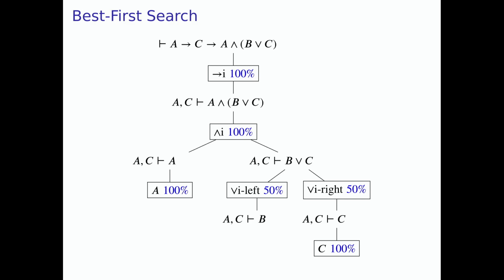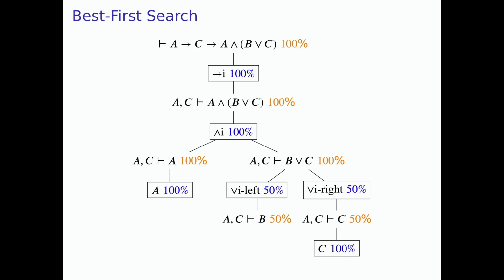And then based on these success probabilities, we calculate the priority of our goals. So here we start for the initial goal with 100% priority, and then each time we apply a rule, we just multiply the priority of the parent goal with the success probability of the applied rule to get the priority of the sub-goals. So we start with 100%, then we have a bunch of 100% rules when nothing changes. But here we have a 100% goal, we apply a 50% rule, we get a 50% priority. And if we were to apply another 50% rule down here, then we would get a 25% sub-goal, and so on.